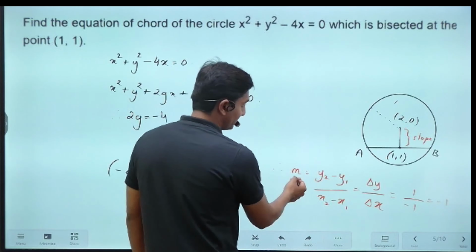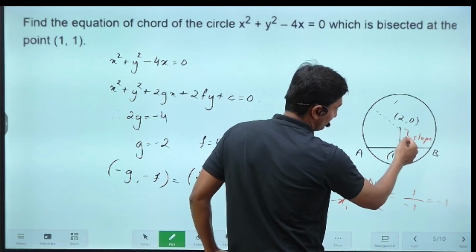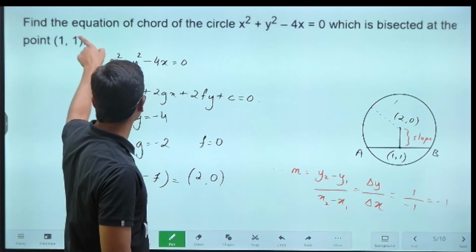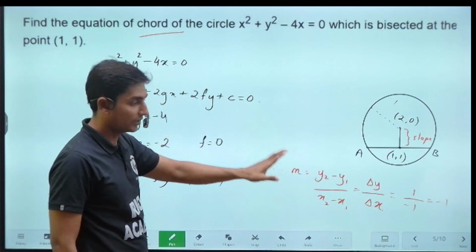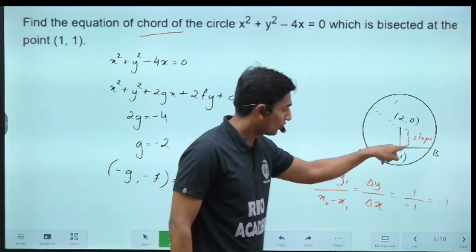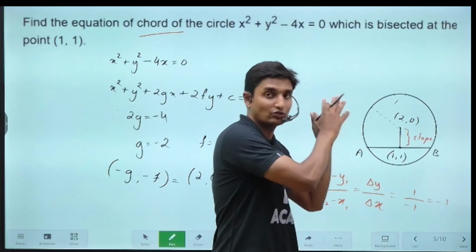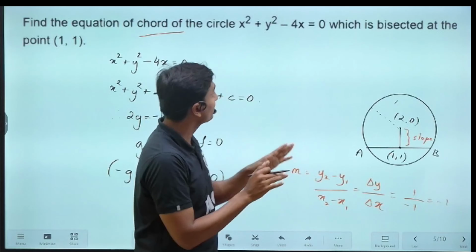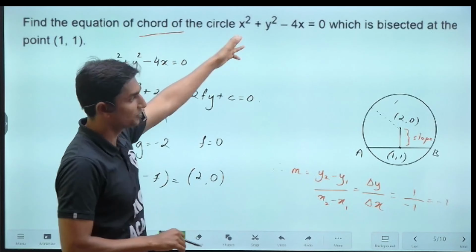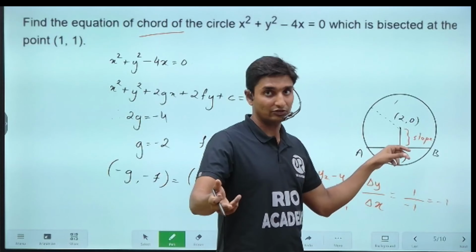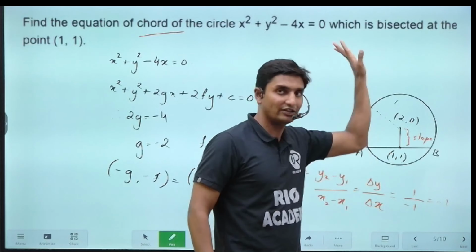So m is nothing but the slope of this perpendicular. In the question they are asking us to find the equation of the chord. But what is the chord here? The chord is nothing but the perpendicular. We are going to assume it here. It is not given in the question that it is intersecting at 90 degrees or something. It is not at all given. We are going to take it that way, because this condition is being satisfied.